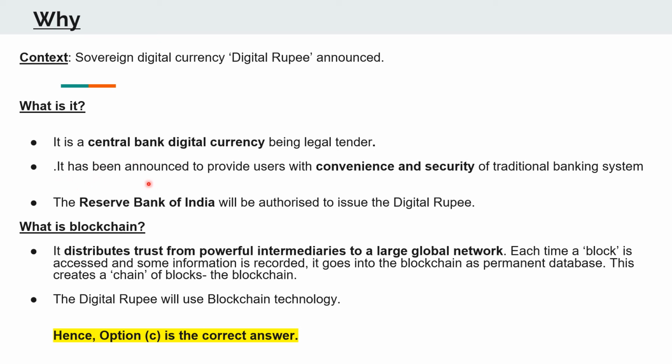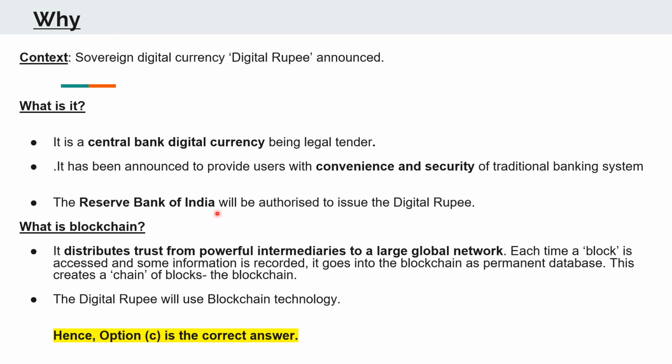It has also been announced to provide users with convenience and security of traditional banking system. So unlike the other cryptocurrency systems which do not come with any security, this digital rupee will come with the convenience of the same cryptocurrency as users are used to, but with the security of traditional banking system. The Reserve Bank of India will be authorized to issue the digital rupee.